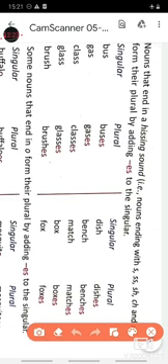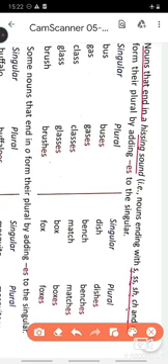Rule number 2. Nouns that end in a hissing sound. Now this hissing sound is given to us when we speak the words that end in s, double s, sh, ch and x. You speak these letters aloud and you will notice that hissing sound.